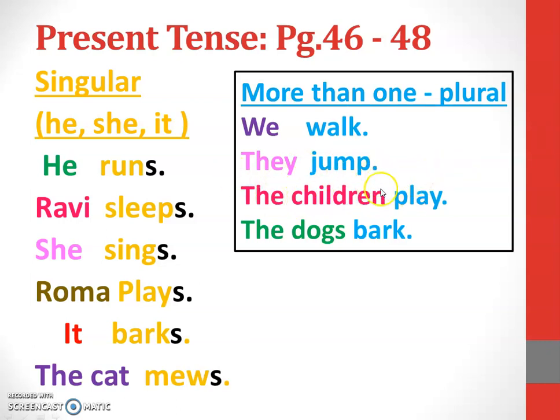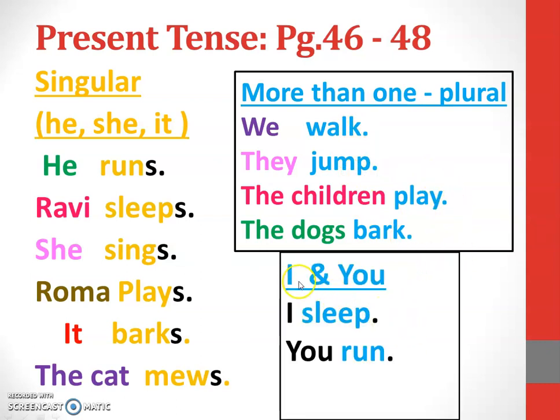The children is also a plural form of child. Children, a group of children. The dogs bark. Dogs here again is plural. So I use only bark, not barks. Here, for plural we won't add s. Keep it in mind always.